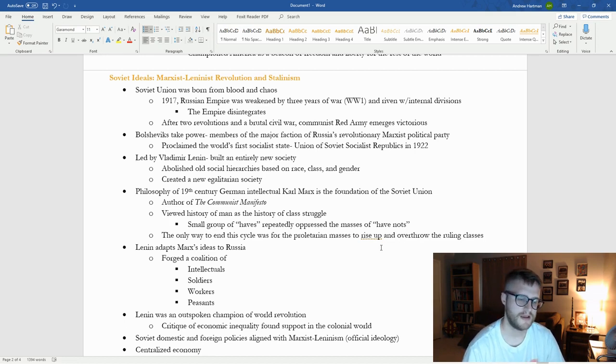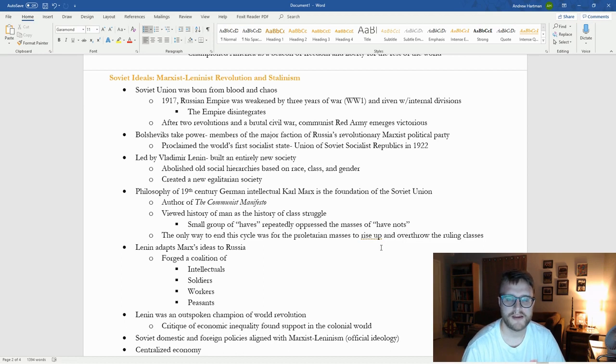So who are the Bolsheviks? The Communist Party in Russia was broken up into two main groups. You have the Bolsheviks, who are the more extreme part of the Marxist Communist political party in Russia. And then you have the Mensheviks, who are the more moderate part. After some internal struggles, the Bolsheviks take power, emerge victorious in the Civil War, and create the world's first socialist state in 1922, the Union of Soviet Socialist Republics, of course known as the USSR. The first leader of the USSR is Vladimir Lenin.